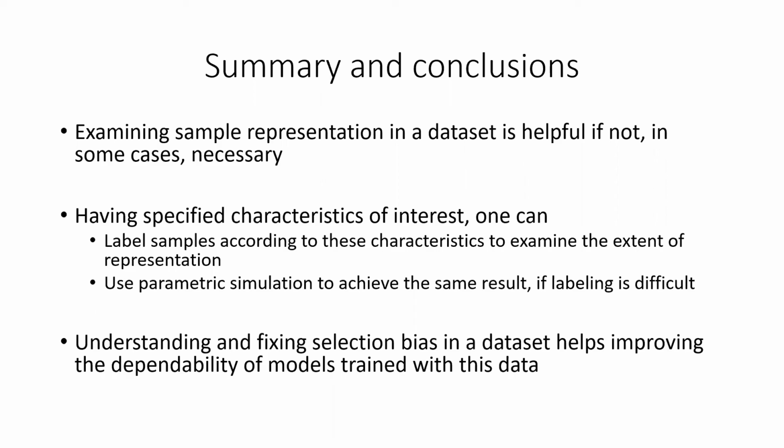If we specify important characteristics of data samples, we show that either using labeling or parametric simulation, it is possible to expose such bias in a human interpretable manner. This allows engineers to take corrective action, helping improve the dependability of the trained model.